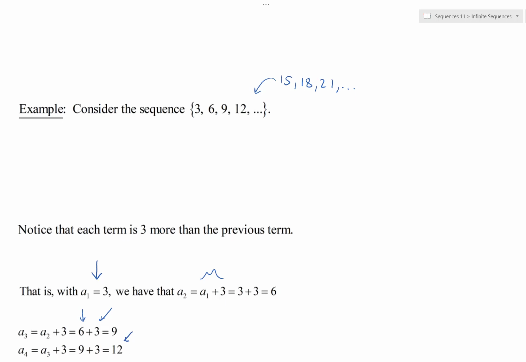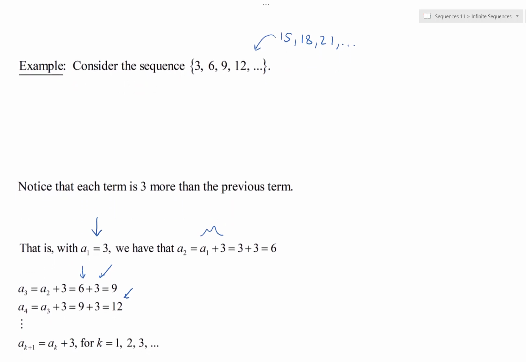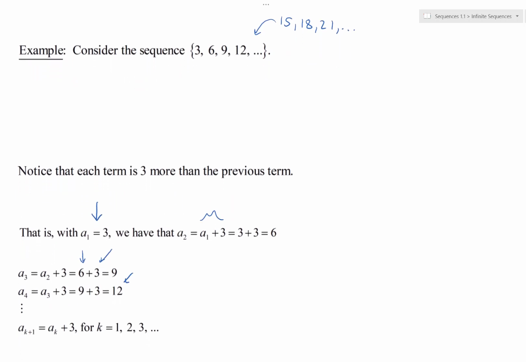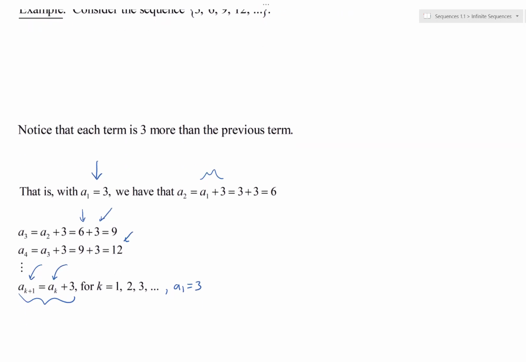Oh, look at that. We're looking at a pattern here. And we should suspect that in general, any term that you get should be the previous term, and then add 3 to that. So that's what this statement says right here. The next term, a sub k plus 1, is the previous term, a sub k, plus 3, starting when k is 1. Assuming also that we know A1 is 3, because you've got to start somewhere. So it seems that fits the pattern. Is there another way? Yes.